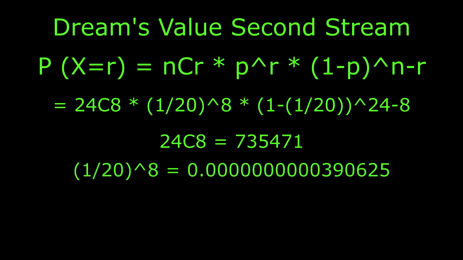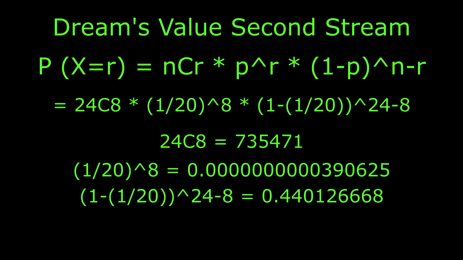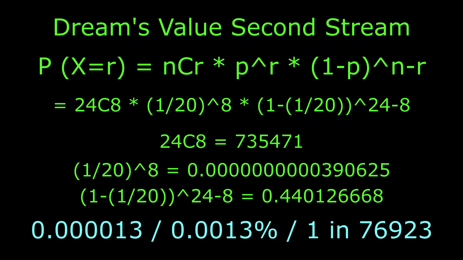735,471. 1 divided by 20 to the power of 8 becomes 0.00000000390625. 1 minus 1 divided by 20 to the power of 16 becomes 0.4401266668. And when we multiply all these numbers together, we get 0.00013 or 0.0013%, or 1 in 76,923 chance. This is quite the luck.